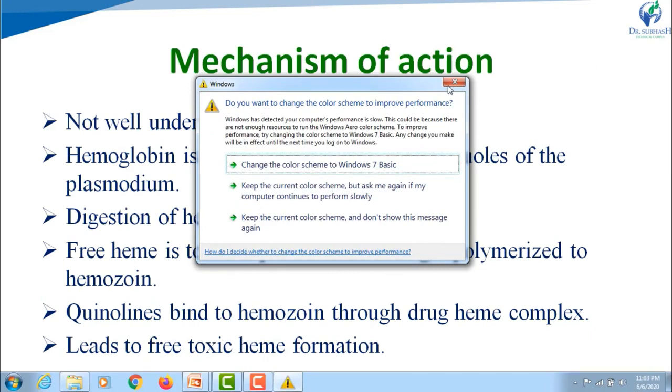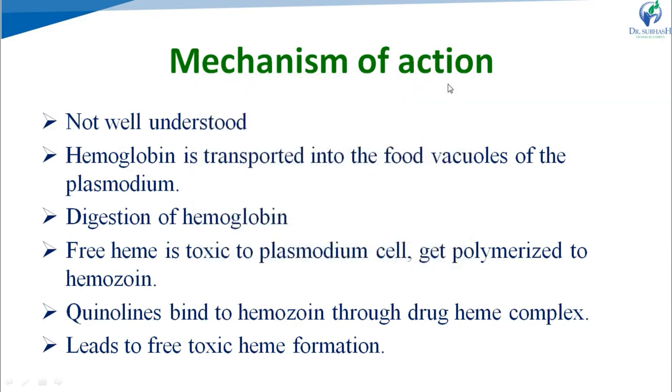Now, mechanism of action of the chloroquine, right? It is not well understood, right? But explained by the digestion of the hemoglobin, right? So when plasmodium is in erythrocytic phase in human, then hemoglobin of the erythrocyte is transported into the food vacuoles of the plasmodium, right? And inside the food vacuole of plasmodium, digestion of the hemoglobin will occur, and this will lead to the release of amino acids and free heme, right?